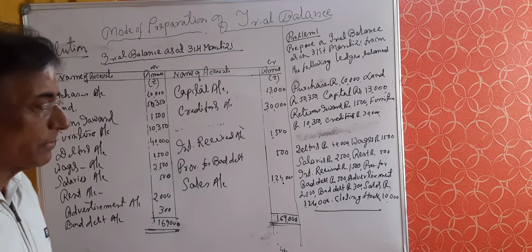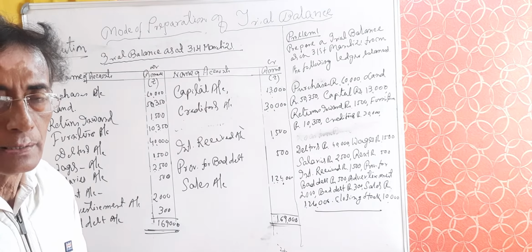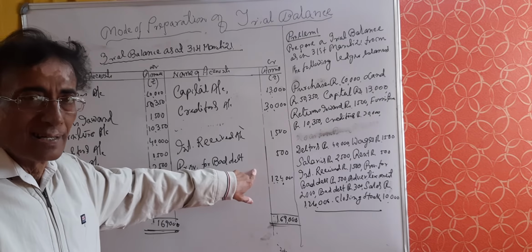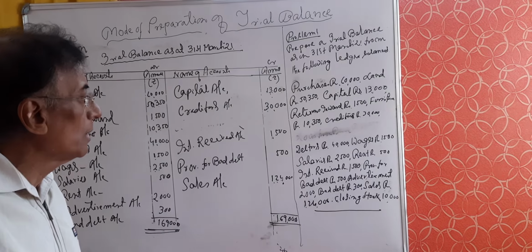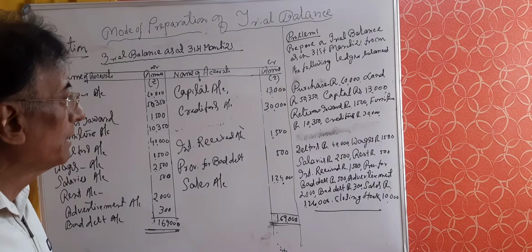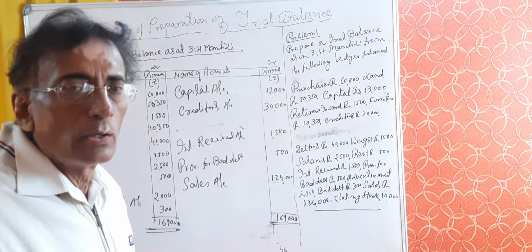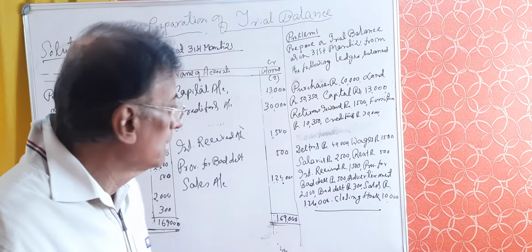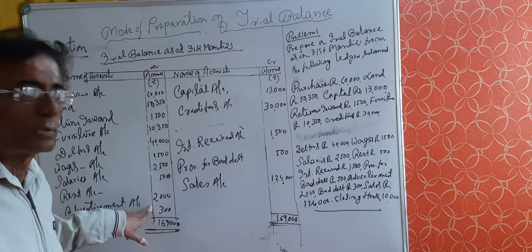The next one is provision for bad debt. I've already told all provisions and reserves represent credit balance. So provision for bad debt has been shown in the credit side with the value of rupees 500. And the next one is advertisement. Advertisement is also an expenditure and belongs to nominal account. As per nominal account, all expenses debit. So advertisement is shown in the debit side with the value of rupees 2,000.